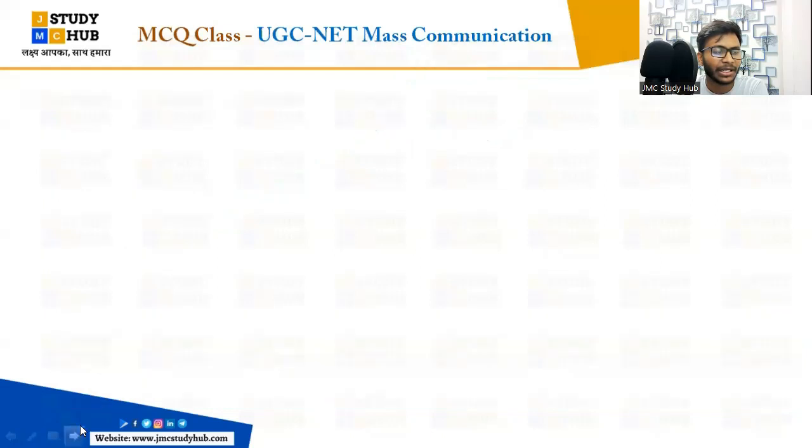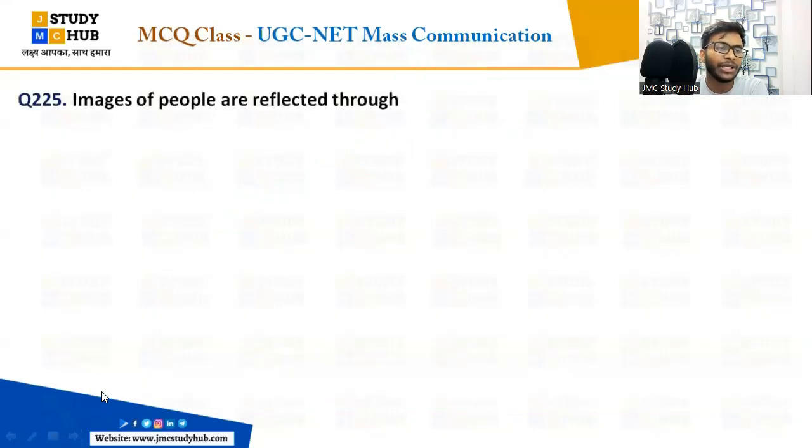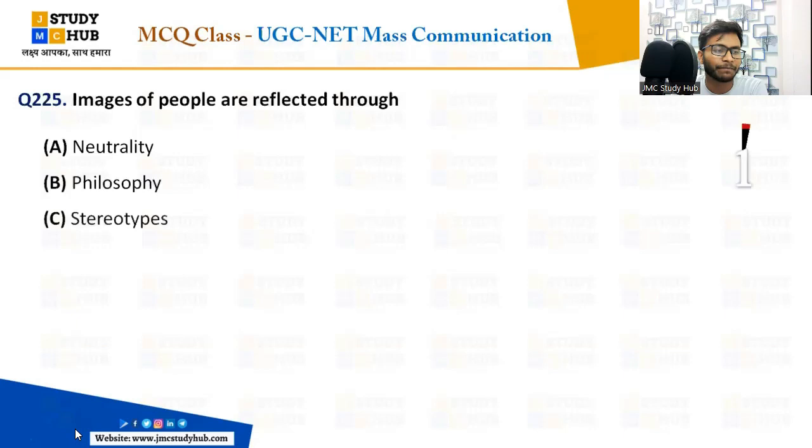Let's go to the next, 2 to 5. The images of people are reflected through: A, neutrality; B, philosophy; C, stereotypes; D, spiral of silence.